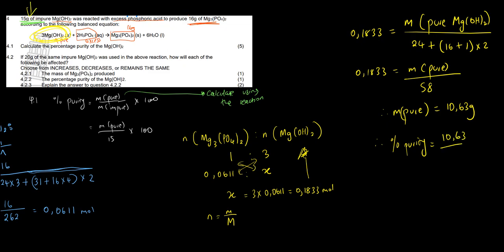Remember, the impure you're given is 15, then you multiply by 100. So you say 10,63 divided by 15, then you times by 100. 70,87%. So that is the percentage purity there. Did we follow along? Did we get it?